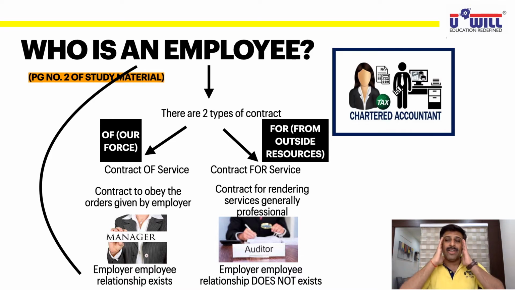So very easy. Whenever you get confused in exams about which one was an employee, "of" or "for" service, then you remember "of": our force, our workforce, our team force. So he is our employee. And "for": from outside resources, he comes from outside resources. He is not our employee. So this will very easily help you remember in exams whether contract of service or contract for services is an employee.